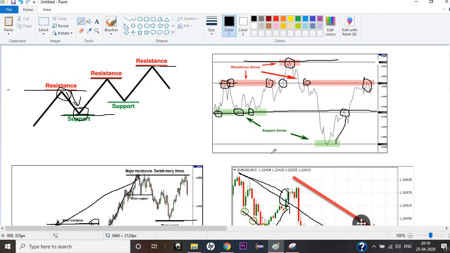So in our next video, we are going to learn how to draw support and resistance on a historical candlestick chart, and we will try to validate it with the subsequent moves of future candlesticks, right? So do check out my next video to clear up your in-depth concepts on support and resistance.